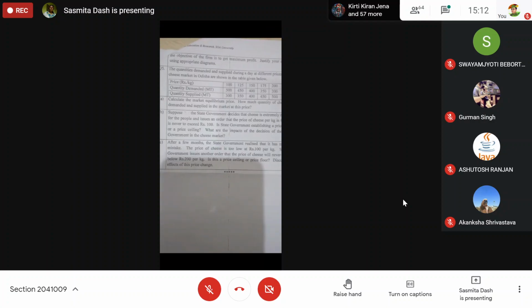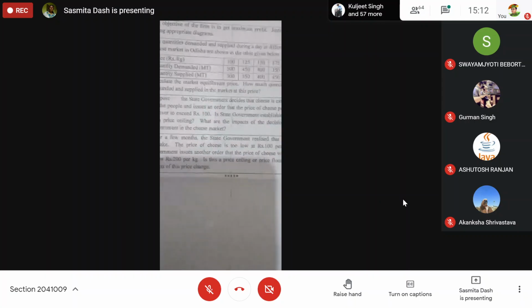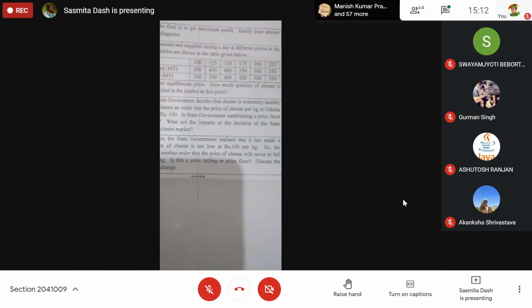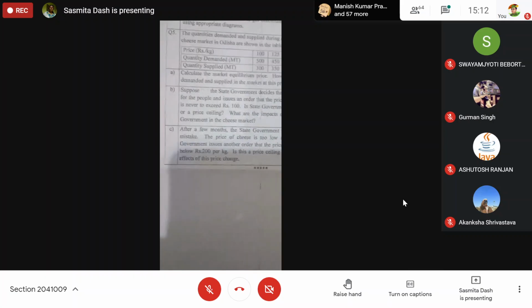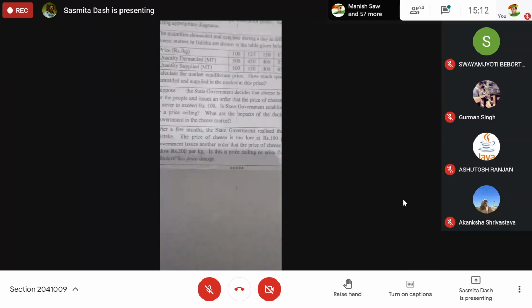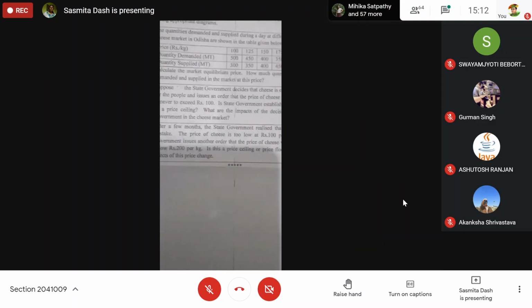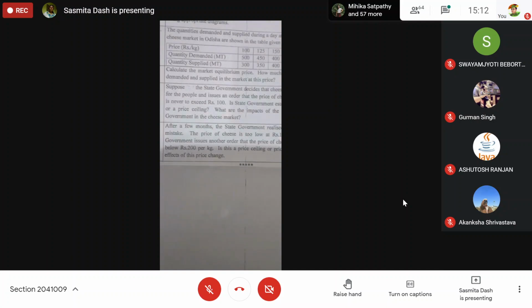After a few months, the state government realized that it has made a mistake and that the price of cheese is too low at 100 rupees per kg. So the government issues an order that the price of cheese will never fall below 200 per kg. At this price, first one, tell me how much shortage will there be? Ma'am, 200.